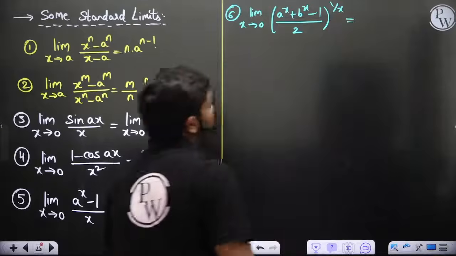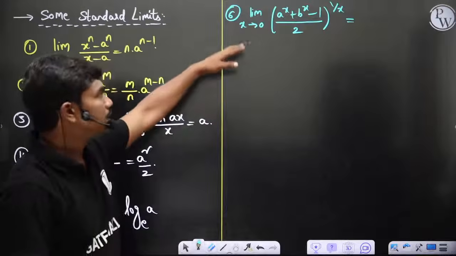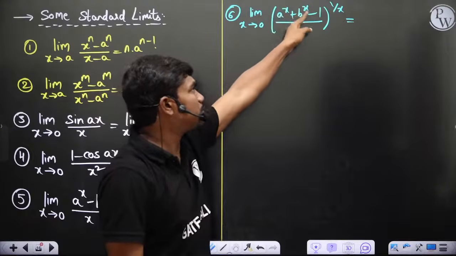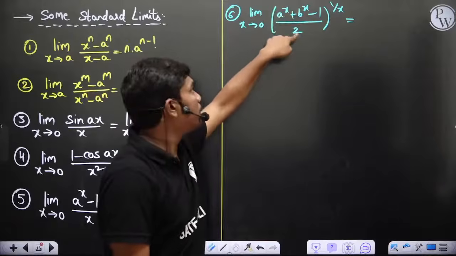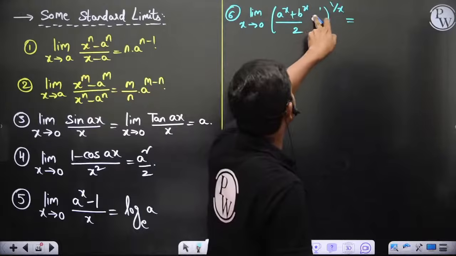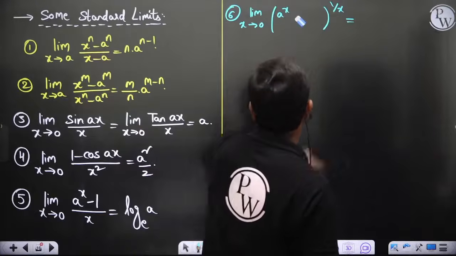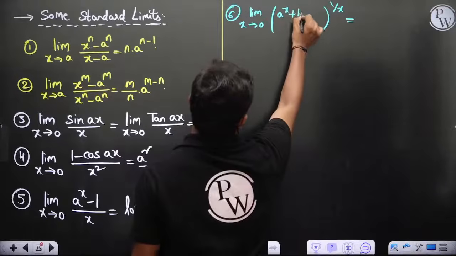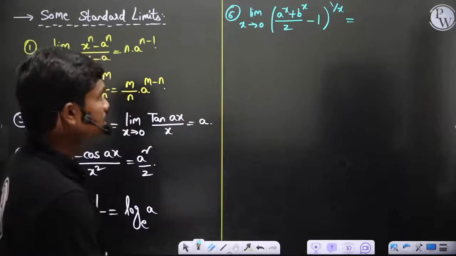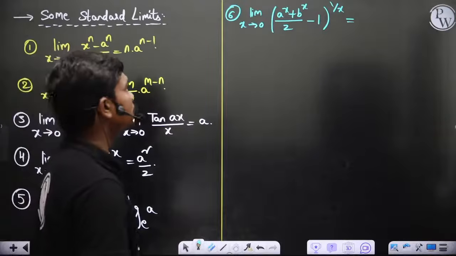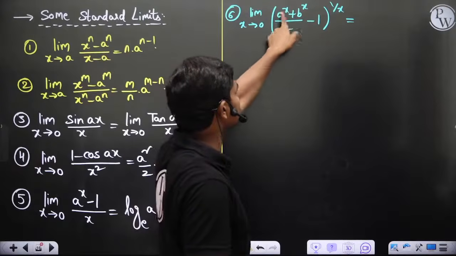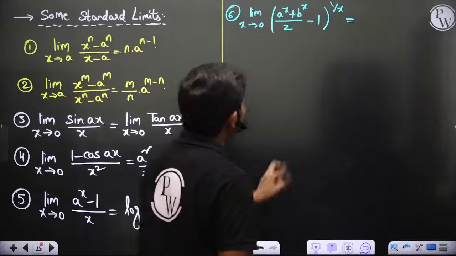Let's say you have this limit, for example, such that it gives you the form 1 to the power infinity, because when you put x equal to 0, a power 0 is 1 and b power 0 is 1, so (1 plus 1) by 2 is 1. I made a small mistake when writing this; the minus 1 is not there.